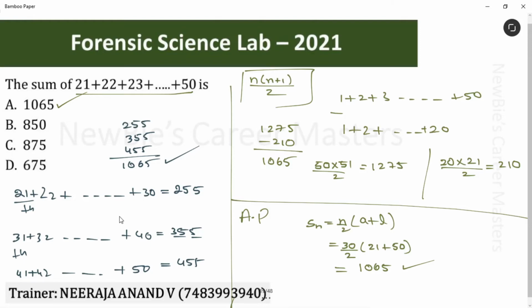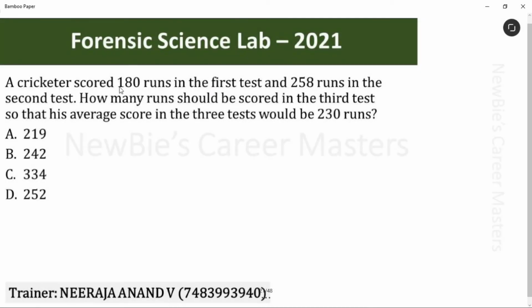Okay? Let's continue now. A cricketer scored 180 runs in the first test match, 258 runs in the second test match. How many runs should he score in the third test match so that his average score in the 3 tests would be 230 runs?